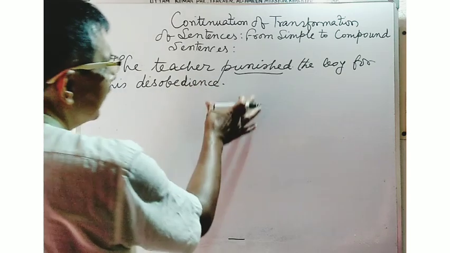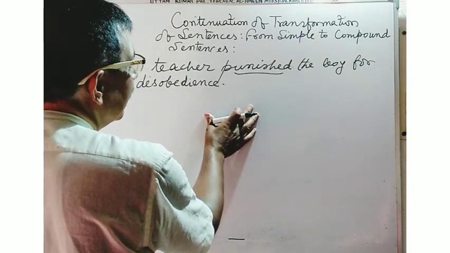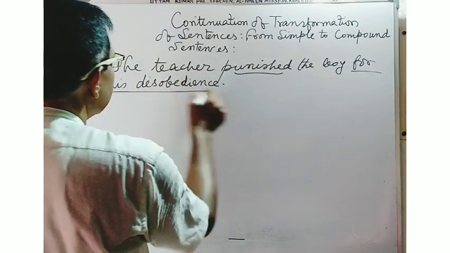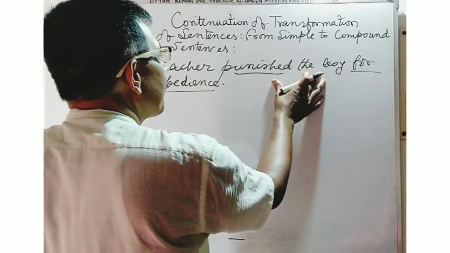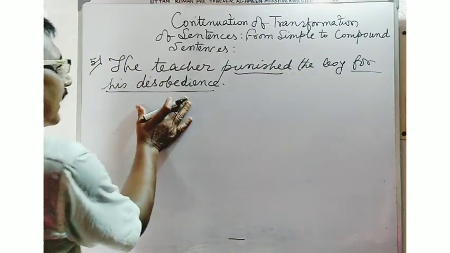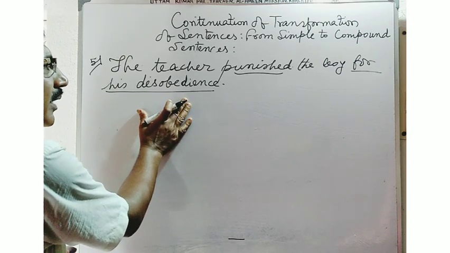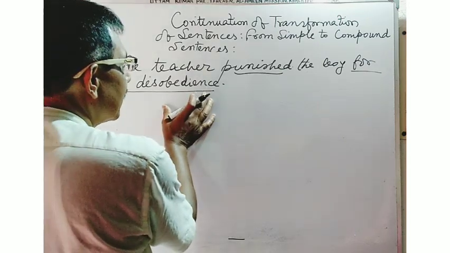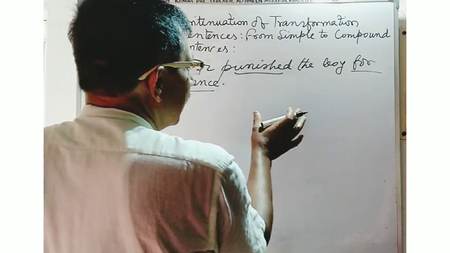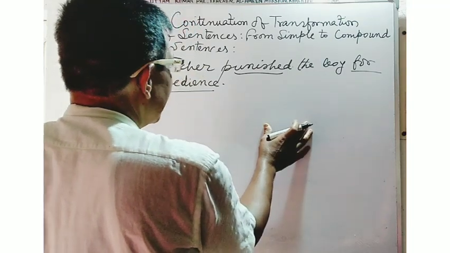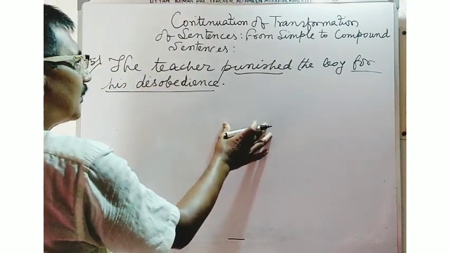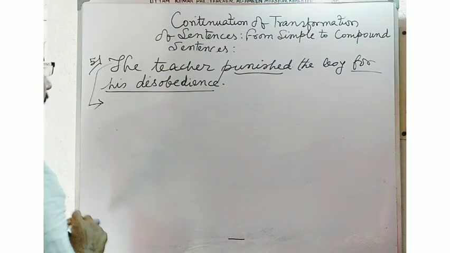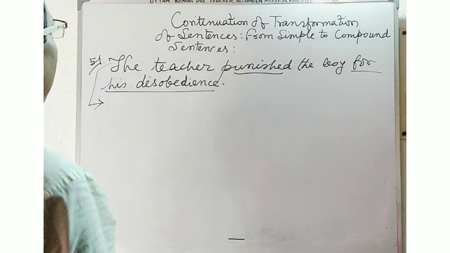At the time of converting the sentence into a compound one, you will have to see what type of phrase is used here. For his disobedience, the teacher punished the boy. And for his disobedience, this phrase is to be converted into a main clause. And if you convert it by the use of a coordinating conjunction, you can make the sentence a compound one. So, at the time of converting the sentence into a compound sentence, you will have to write the answer in this way.